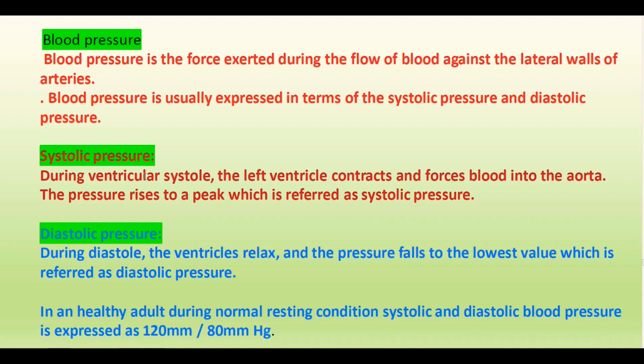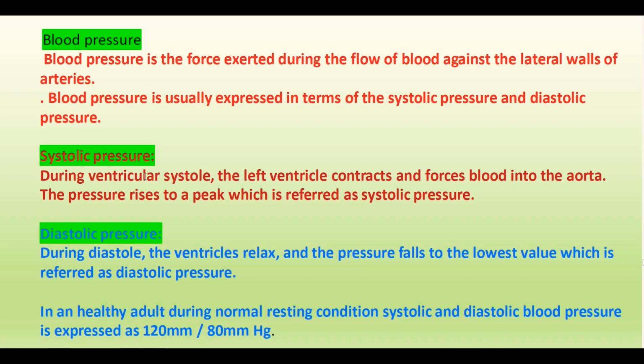During ventricular systole, that means when the left ventricle contracts, the blood is forced into the aorta, and when this blood reaches the artery in your left hand, the pressure will be at the peak, which is referred to as systolic pressure. This is measured as systolic pressure by the sphygmomanometer.